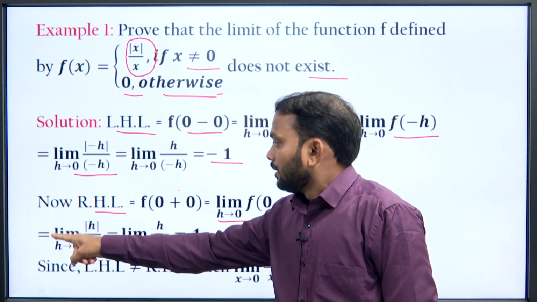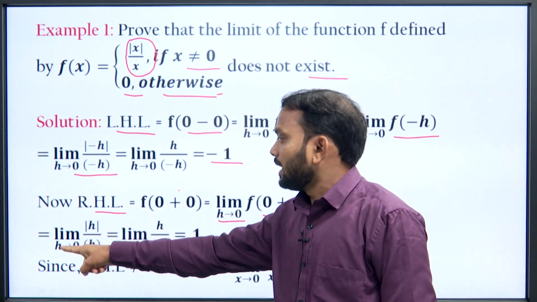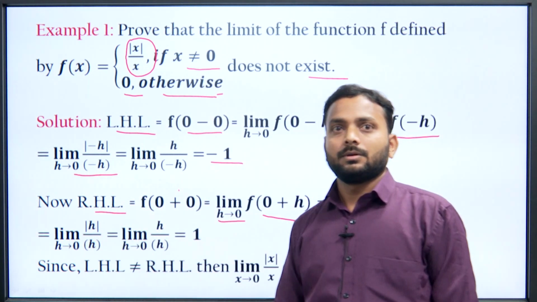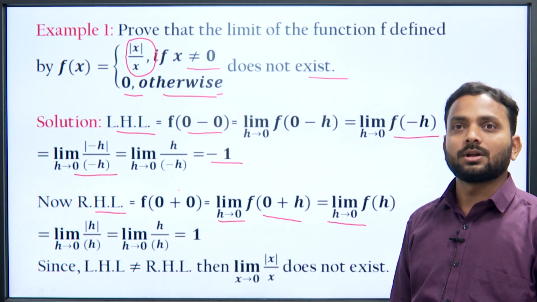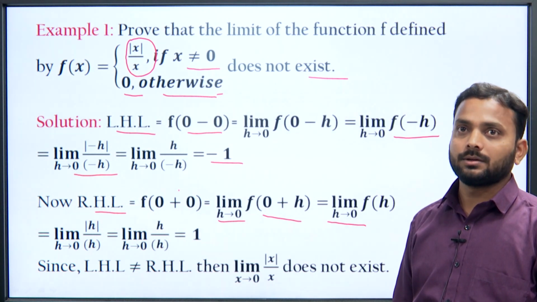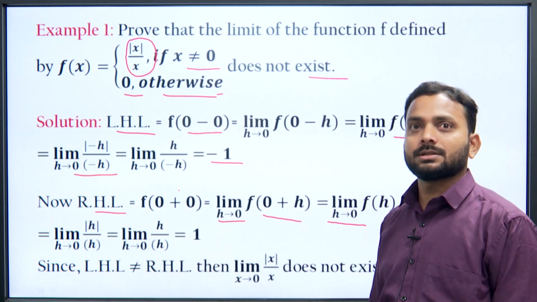Then after replacing x by h in f x, we have limit h tending to 0 mod of h upon h equal to, mod of h is h, that is limit h tending to 0, h upon h, that is 1. So, here right hand limit is 1, left hand limit is minus 1.